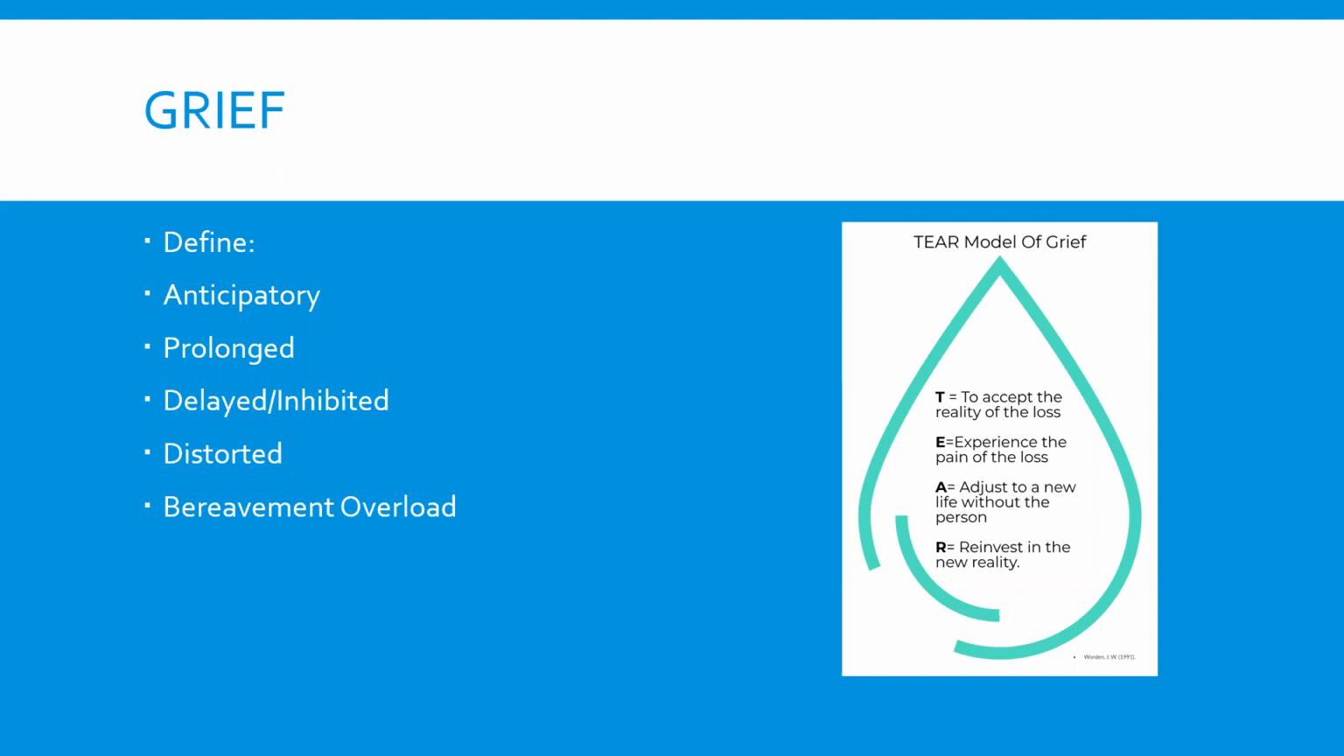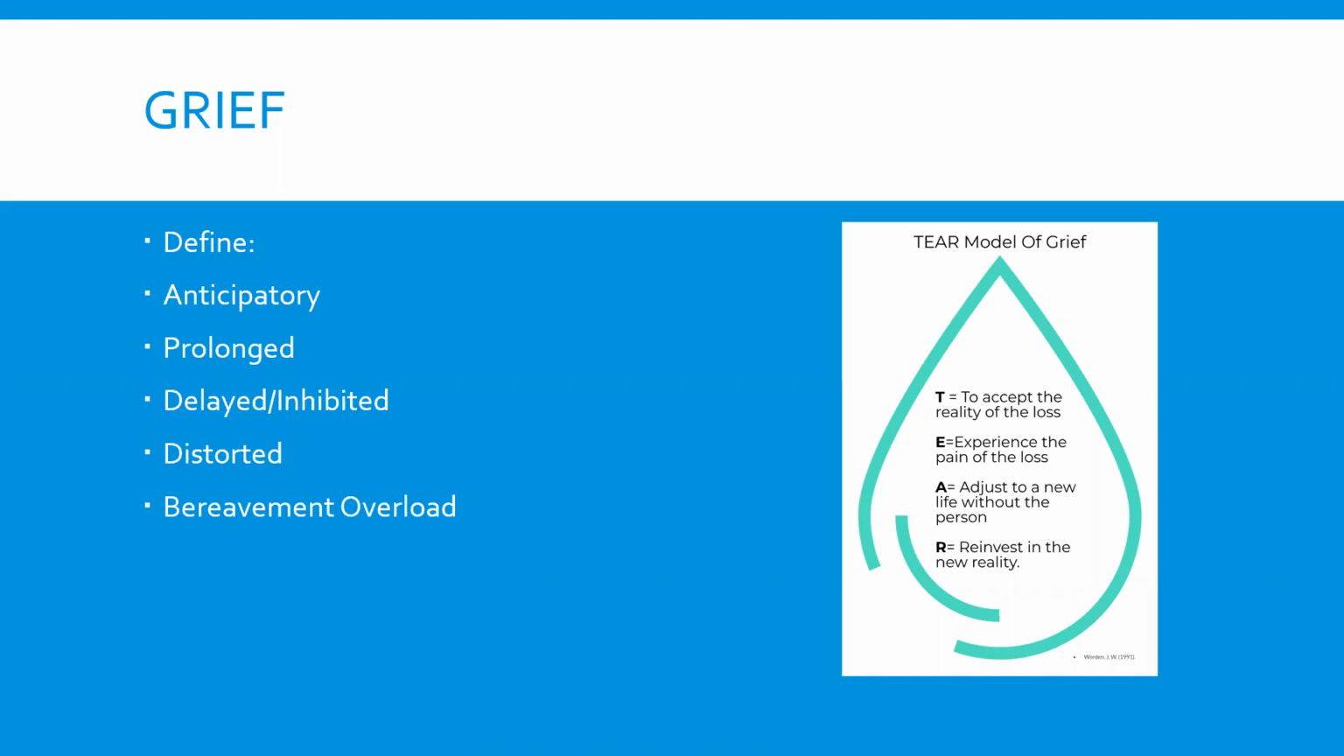Prolonged grief is grief that occurs longer than what we would typically expect. It's often more severe and typically needs more treatment than a normal grieving process. A delayed or inhibitive grief response is when the grief doesn't occur right away after the loss, but rather occurs later down the line, or when the individual is not allowing themselves to feel the grief as much as they should. Then we have distorted grief, which is where the grieving process causes abnormal thought processes and often needs intervention.